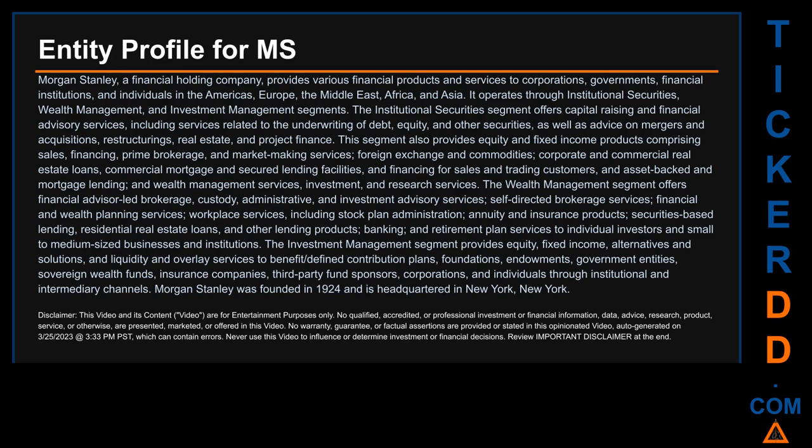The investment management segment provides equity, fixed income, alternatives and solutions, and liquidity and overlay services to benefit, defined contribution plans, foundations, endowments, government entities, sovereign wealth funds, insurance companies, third-party fund sponsors, corporations, and individuals through institutional and intermediary channels. Morgan Stanley was founded in 1924 and is headquartered in New York, New York.